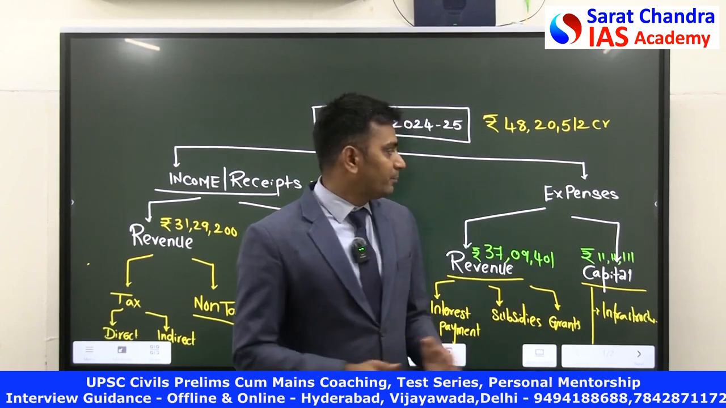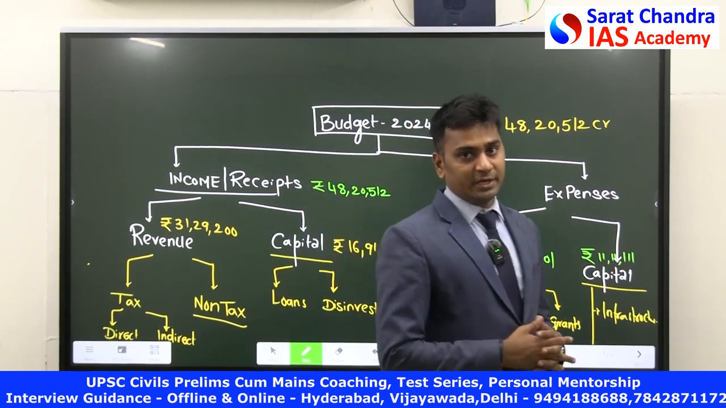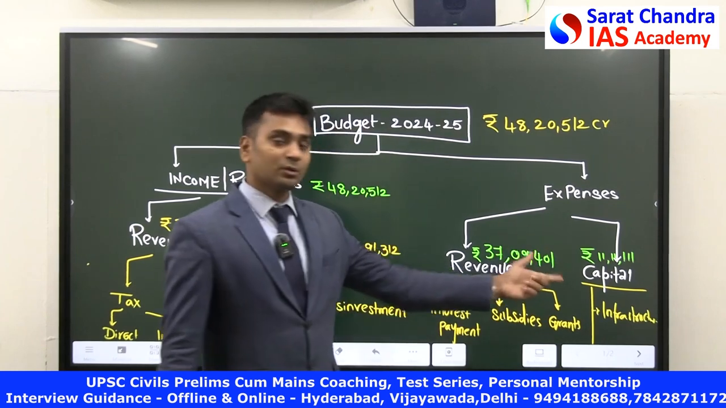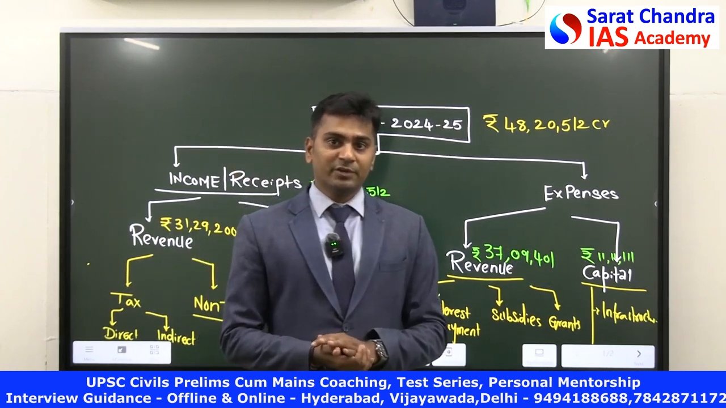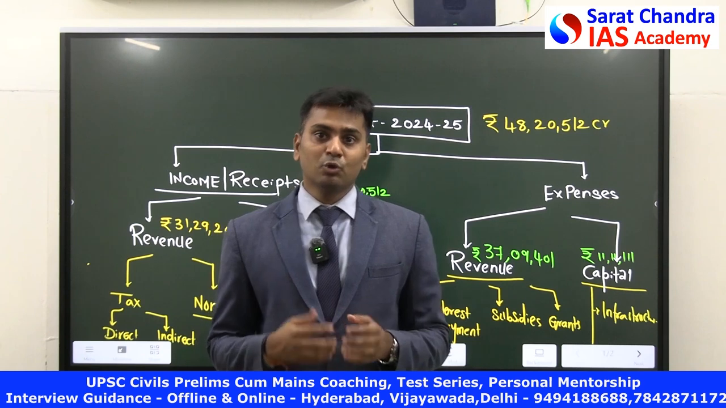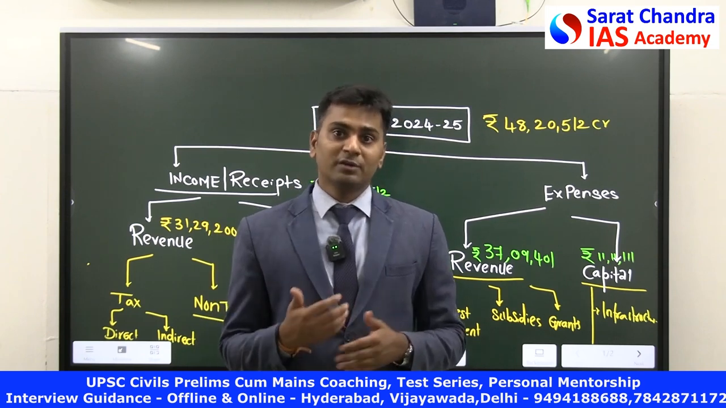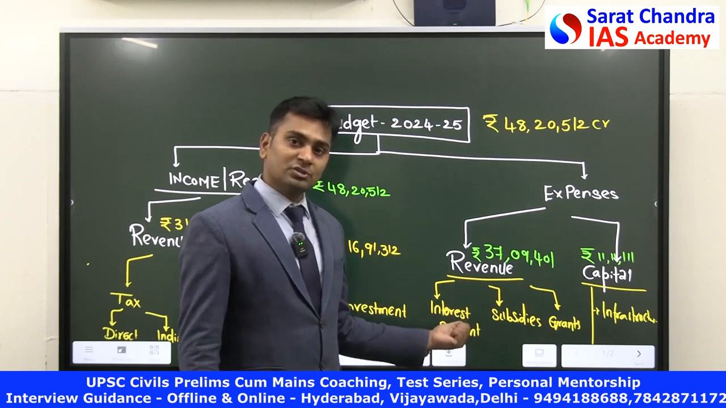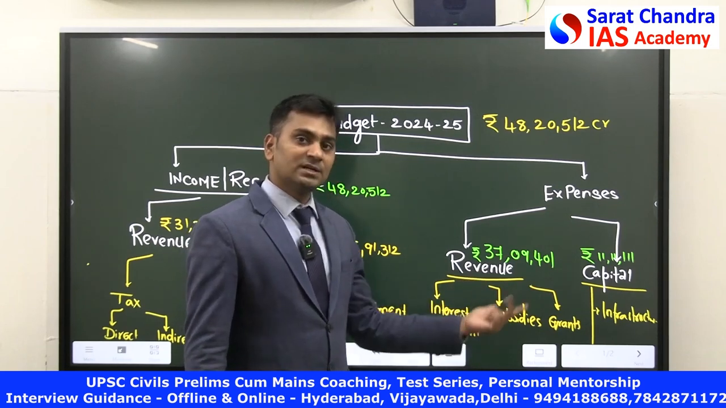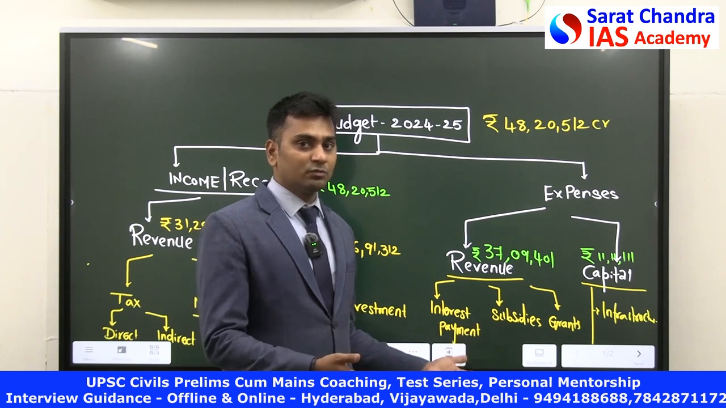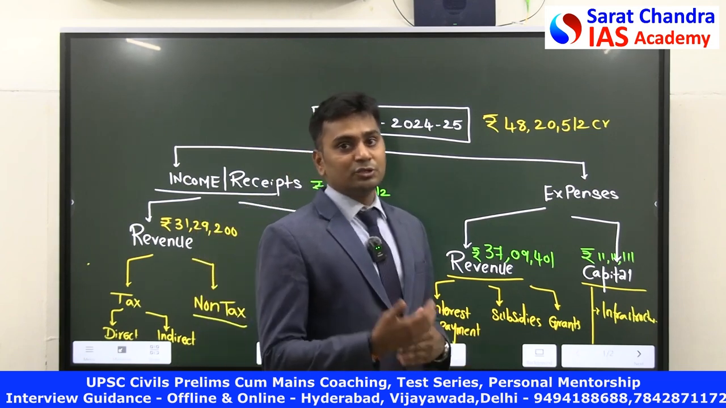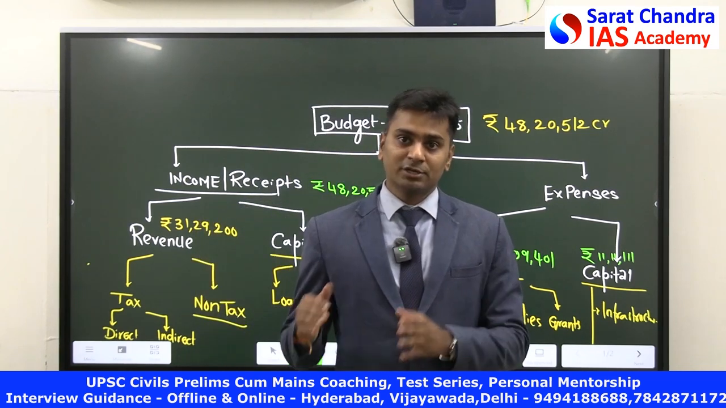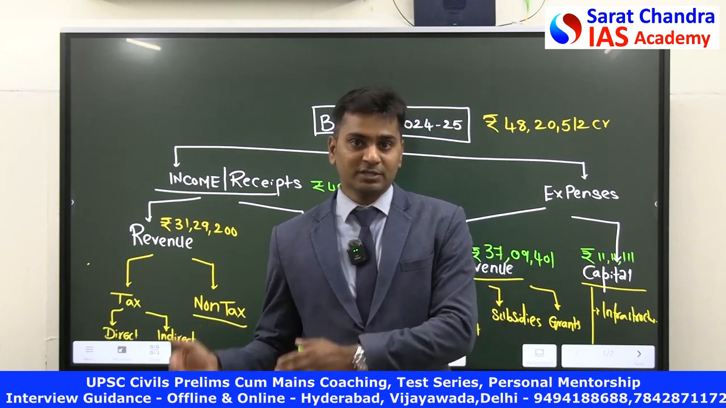Second thing, similarly, there are two types of expenses for Government of India. One is revenue expenditure, second one is capital expenditure. So what is revenue expenditure? The expenditure that won't create any assets for you, nor will it reduce liabilities for the Government of India. So revenue expenditure includes interest payments, subsidies, grants, and some other expenses where it is not going to create any asset or reduce any liabilities for the government.